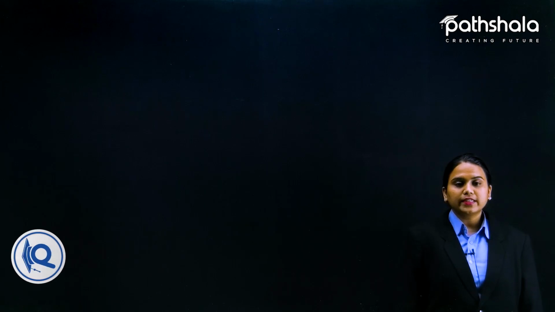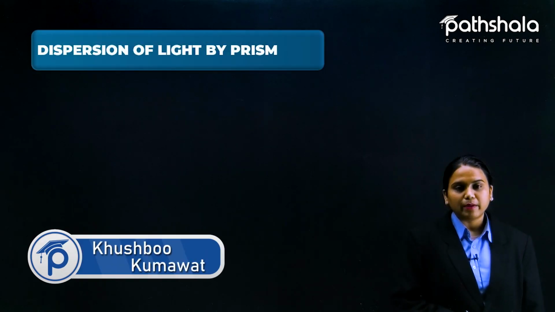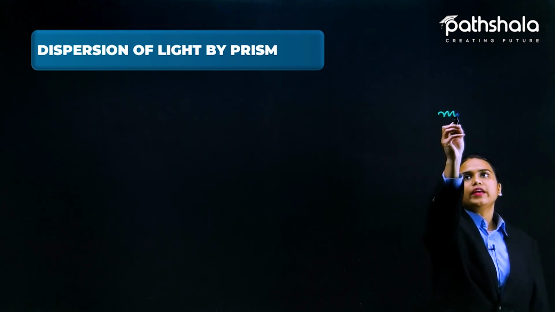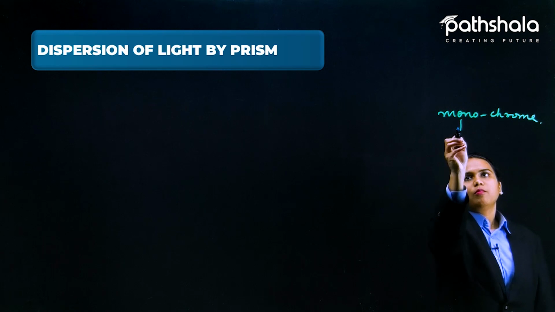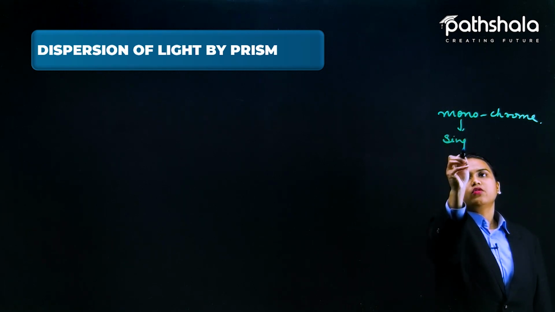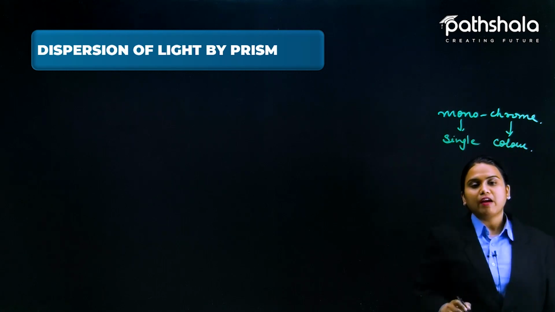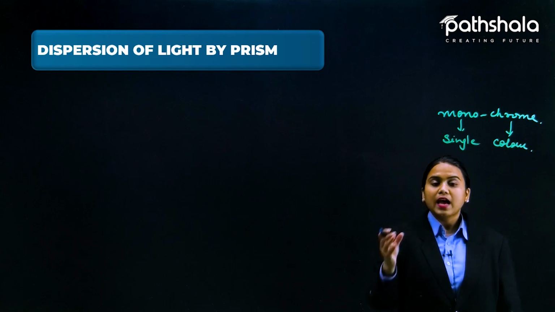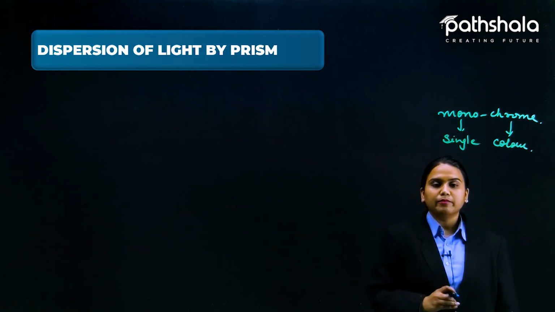Now students, let us see our next topic, that is dispersion of light by prism. Earlier we have seen monochrome light. What is the meaning of monochrome? Mono means single and chrome means color. So single color light we passed through the prism deviates its path, making some angle between the incident ray and the emergent ray.